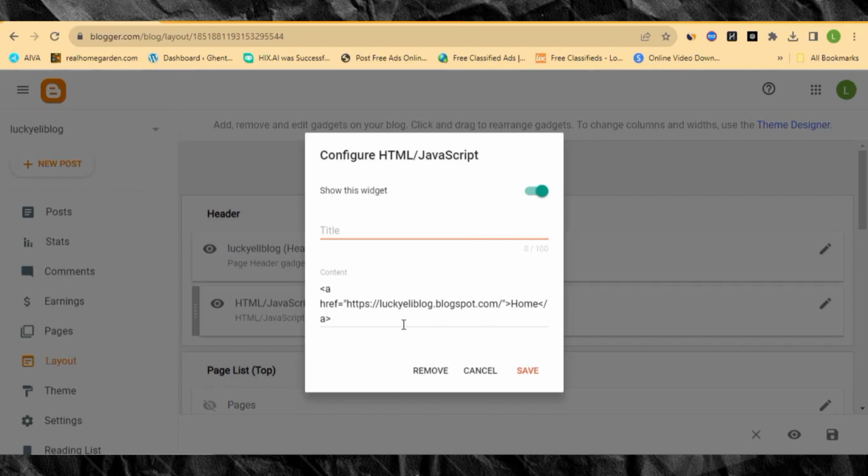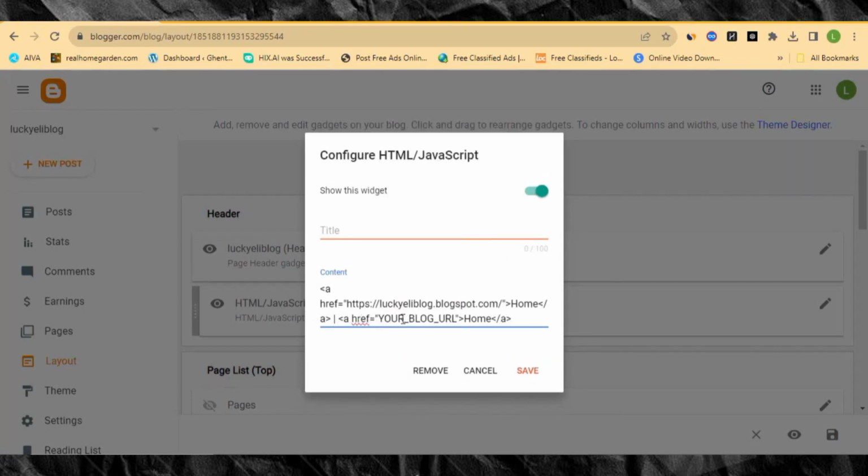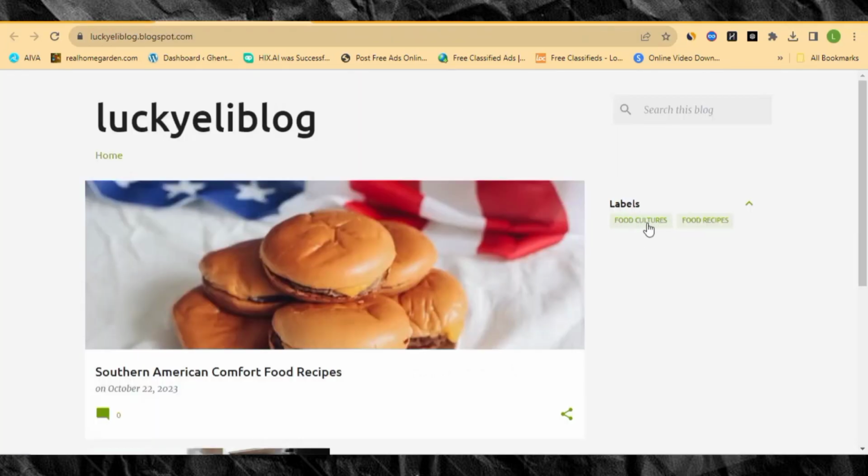It's just below the header, and then you're gonna leave space. Just leave a space, or you bring slash, and then you leave a space. Then you're gonna repeat the first code. So while you repeat this first code, remember your blog URL. This is the label URL that you are going to replace over here.